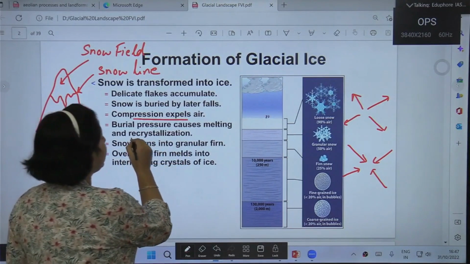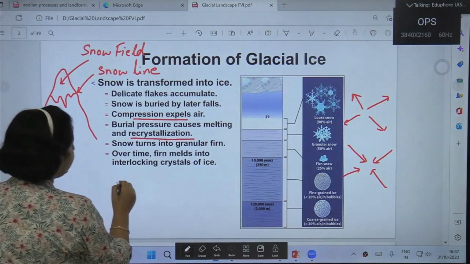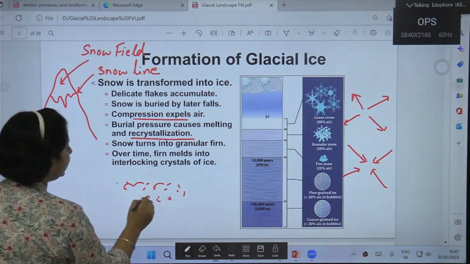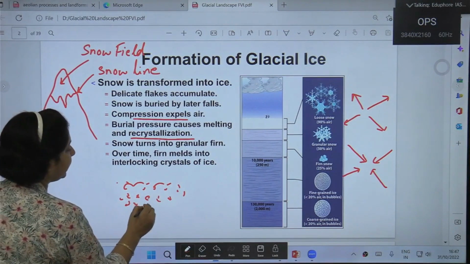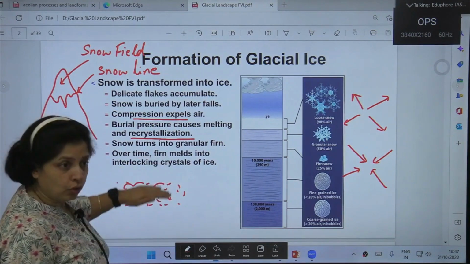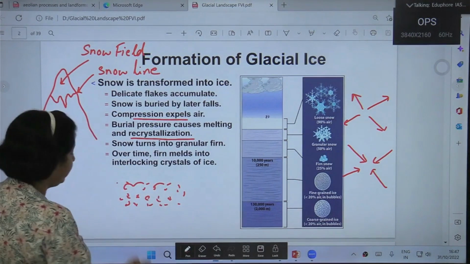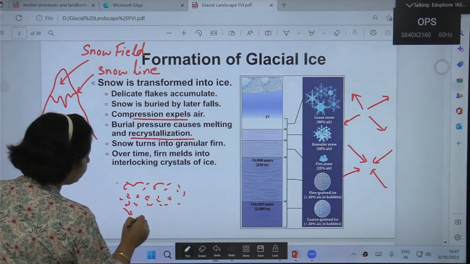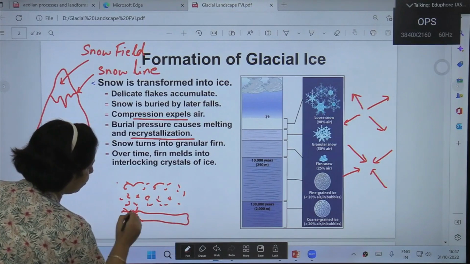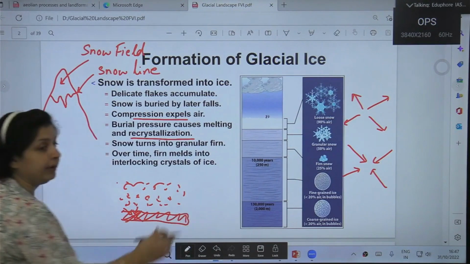Now how does it happen? See, there are lots and lots of snowflakes which are getting accumulated over a period of time, layer by layer. Now, because of the pressure of the snow falling above, the lower layers of snow get compressed. So there is lots of compression going on in this segment below.